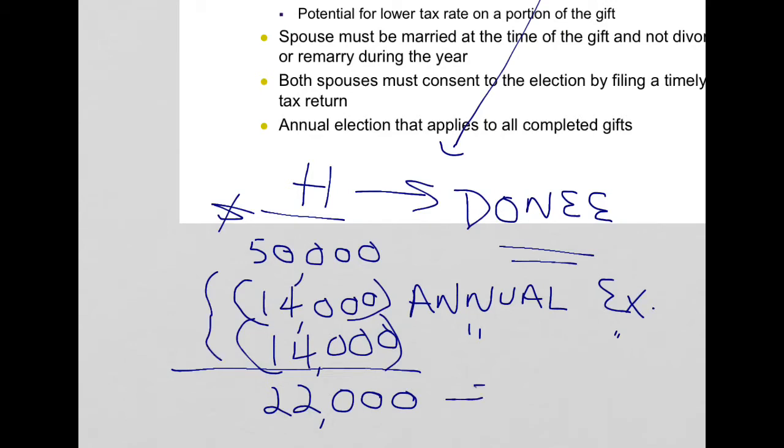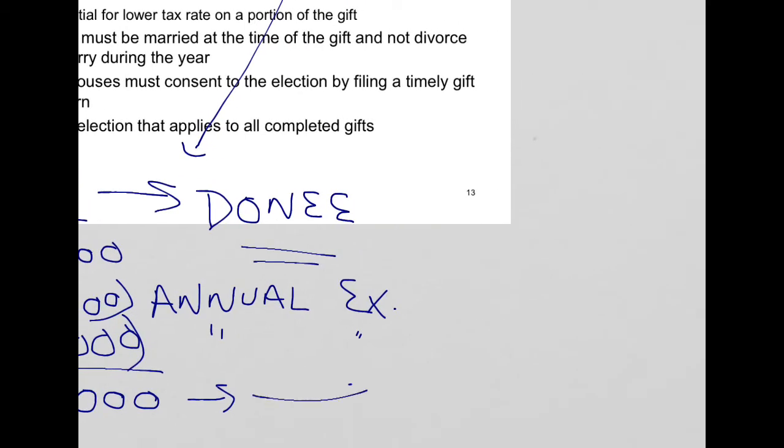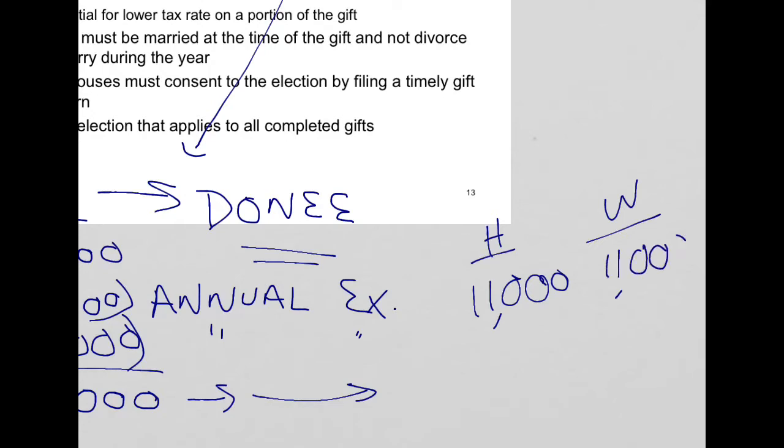And then at this point, the wife can continue to agree to split gifts by letting the gift be considered $11,000 from the husband and $11,000 from the spouse, just the 22 remaining, half and half.